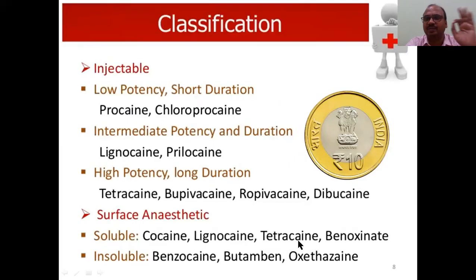Classification: if you see here, the main important word is caine. Coin is a coin, but here you will get caine. Like that you can remember. See, injectables and surface anesthetics. Surface anesthetics means you can apply them on the surface, topical application. Whereas injectables, injection, 2 types. If you see injectables with low potency, less anesthetic property and short duration, only 10 minutes or 20 minutes, like procaine and chloroprocaine. All these are very, very important in the classification.